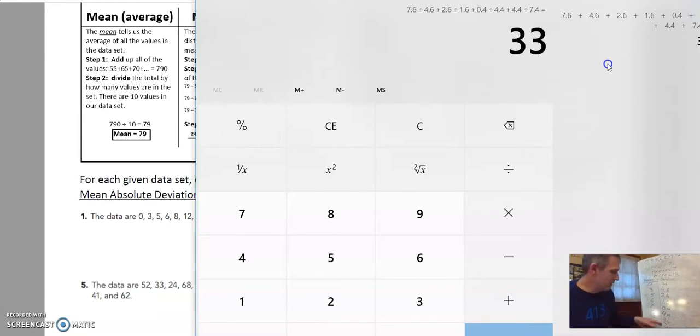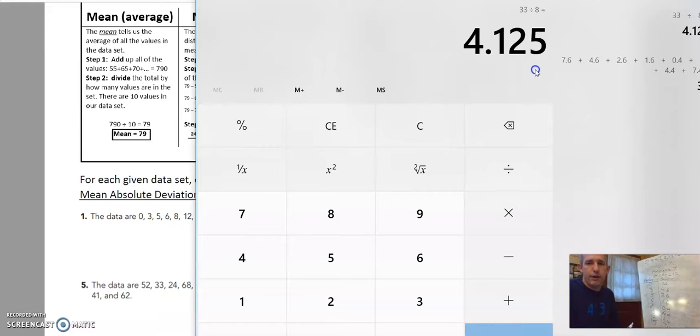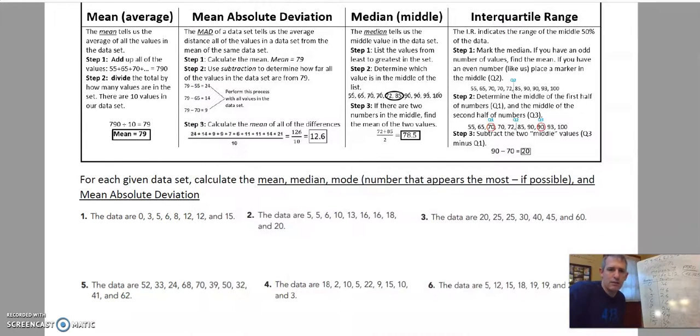But I don't want my total, I want the average. And so to find the average, after I add them all together, I need to divide by the number of numbers. And there were 1, 2, 3, 4, 5, 6, 7, 8. So I want to take my 33 and divide it by 8, and I get 4.125. So my mean absolute deviation is 4.125. And they really don't tell us how far to round this, so we'll just go with that.